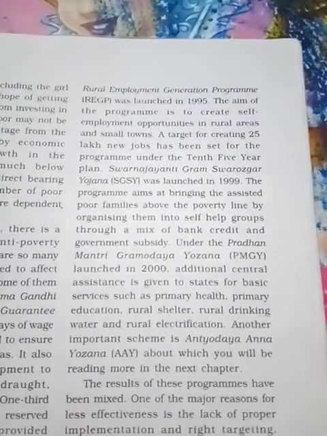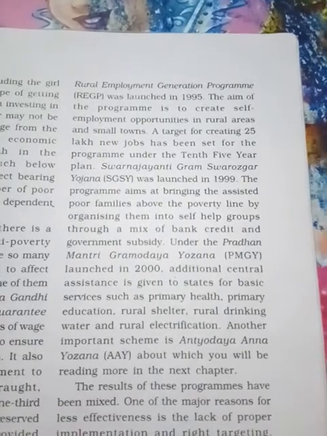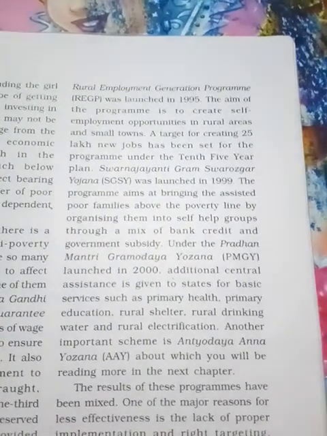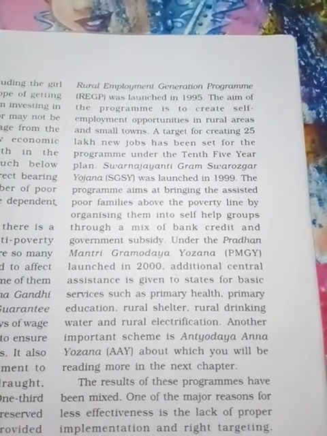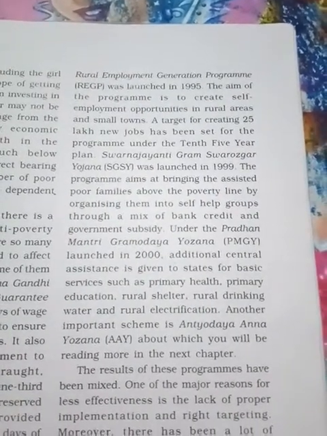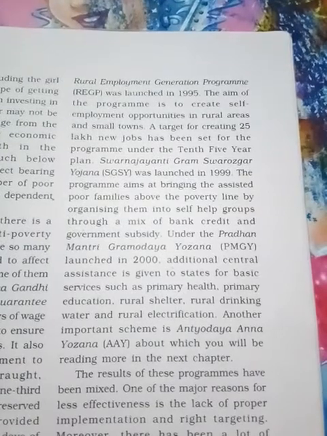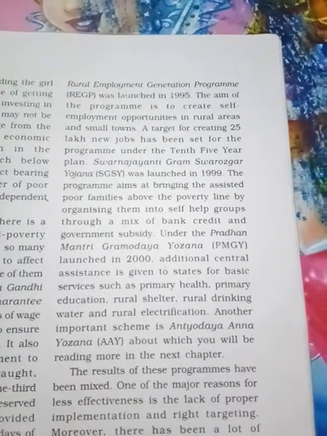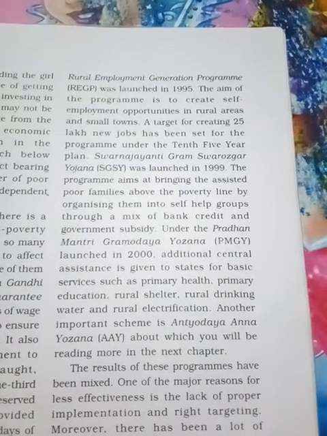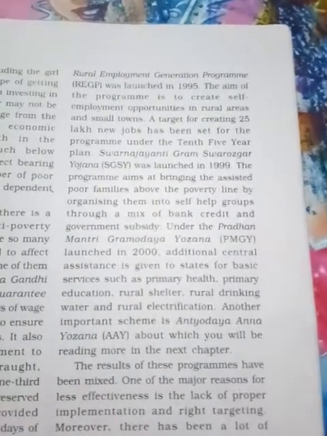Next is Swarna Jayanti Gram Swarozgar Yojana, SGSY. This was launched in 1999. Its aim is to bring asset-poor families above the poverty line. That means to reduce poverty.